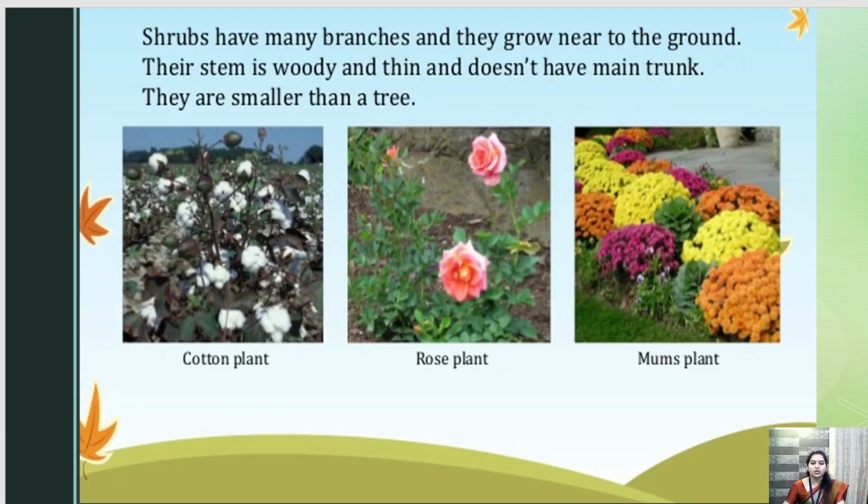Then coming on to shrubs. Rose plant is a shrub, mums plant is a shrub, cotton plant is a shrub. You can see several branches here and they require a little larger place. So they are called shrubs. Though they do not have any trunk, they can withstand straight. Getting it? So this is shrub.